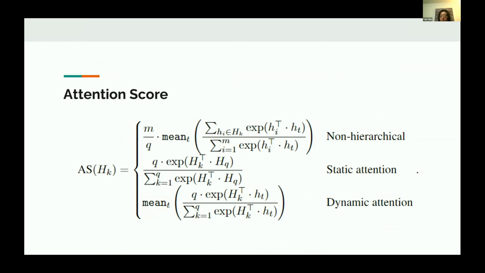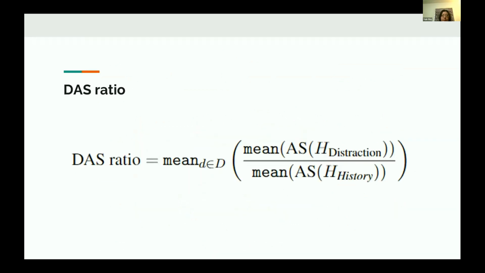Next, we calculate the attention score. With different attention methods, we have different ways of calculating the attention score. Generally, it is all about calculating how much attention is distributed to each utterance. And finally, we use the DAS ratio to calculate the performance of each model on dealing with multi-turn conversations. It is the ratio of the attention scores of the distracting utterances and the other utterances in the dialogue history. The lower the DAS ratio, the better the model performs.